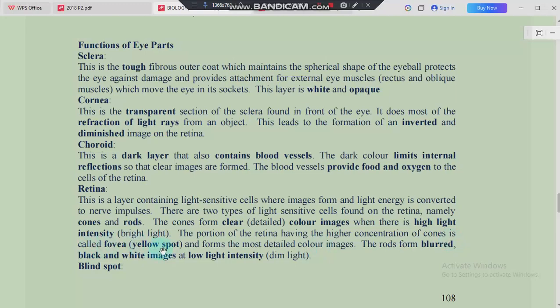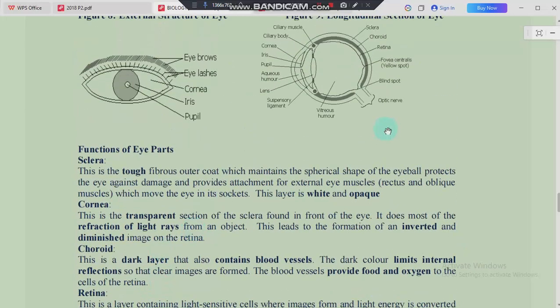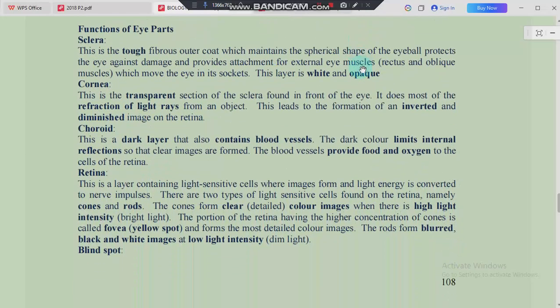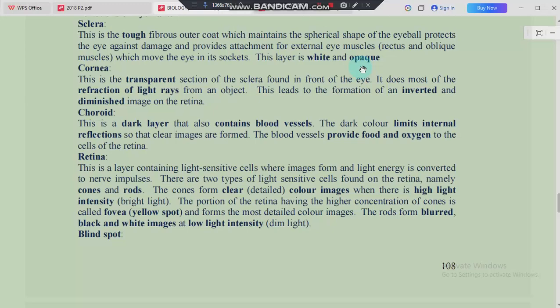So this fovea or yellow spot usually has a high concentration of the cones. And we said the cones are the ones that are responsible for color images when there is so much bright light. All right, then the rods form a blurred black and white image. This is usually at low intensity or dim light. So the ones that deal with dim light, black and white, are the rods. They are the ones that are responsible for that.